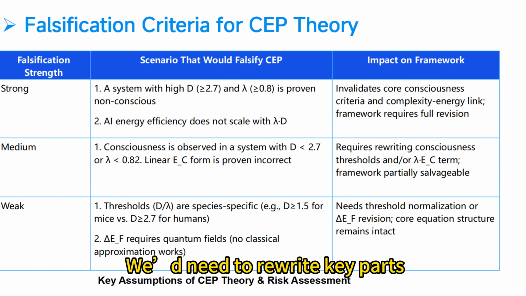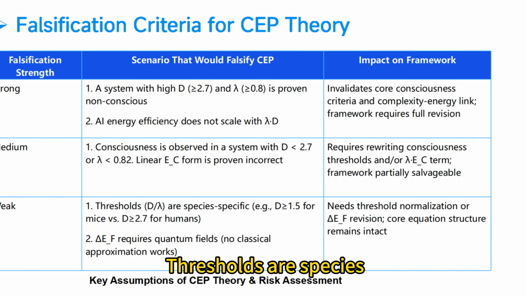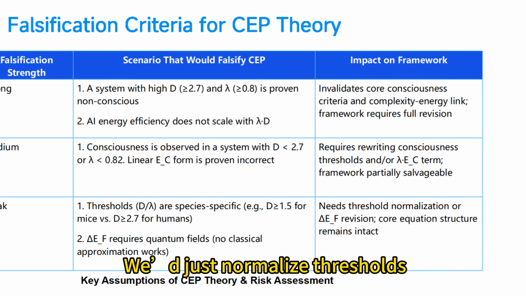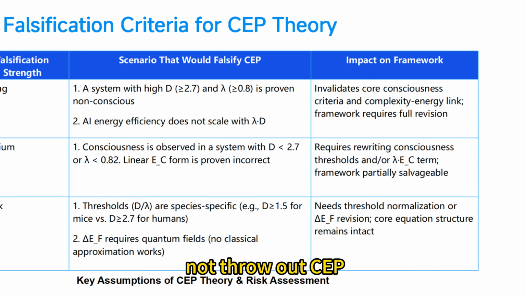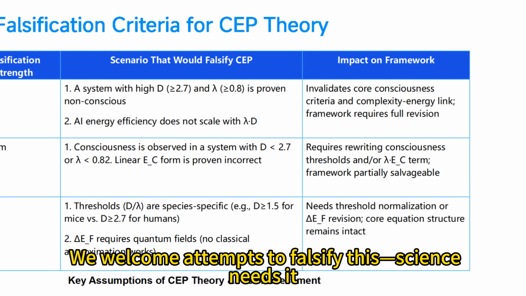We would need to rewrite key parts. Weak falsification. Thresholds are species specific. For example, mass might need D greater than or equal to 1.5, not 2.7. We just normalize thresholds, not throw out SAP. We welcome attempts to falsify; the science needs it.